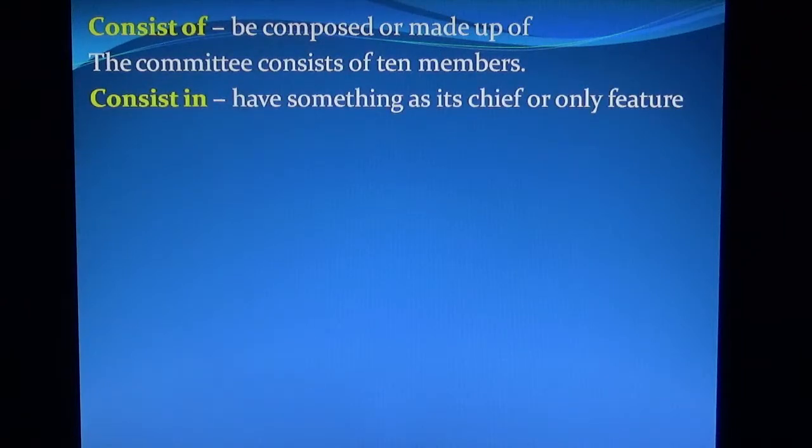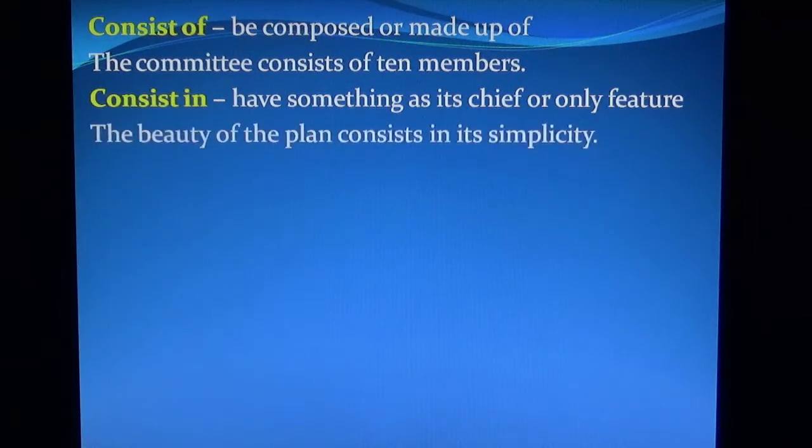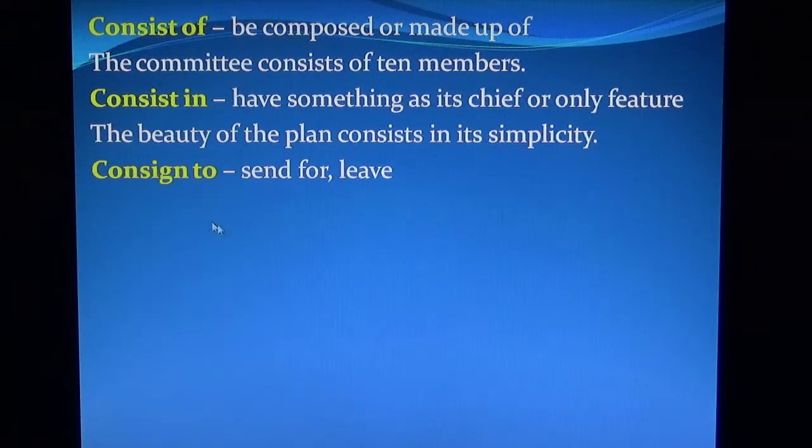Consist in means have something as its chief or only feature. The beauty of the plant consists in its simplicity. Here both in and of are fixed prepositions.